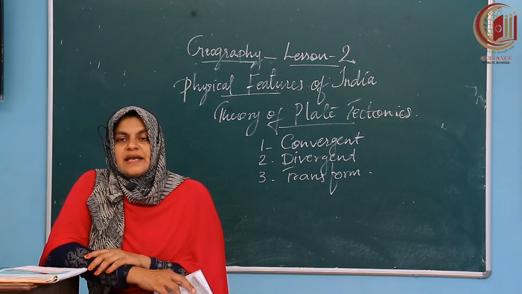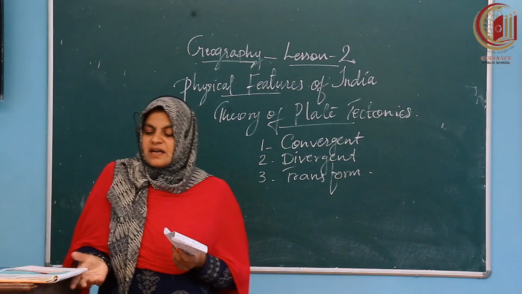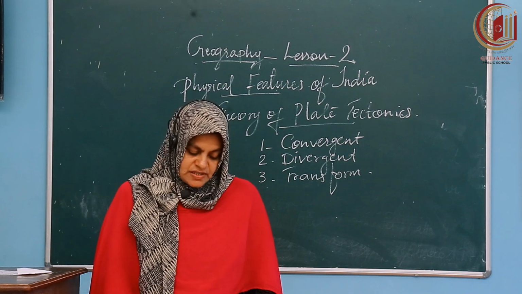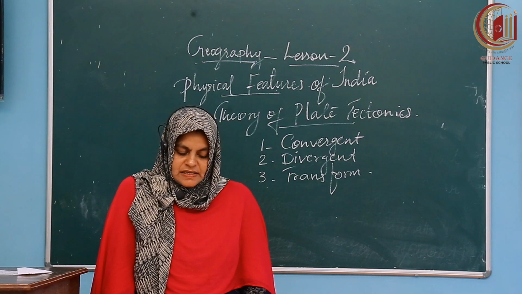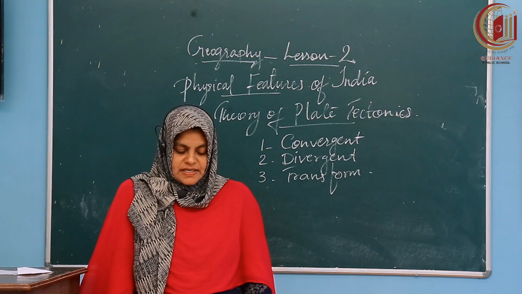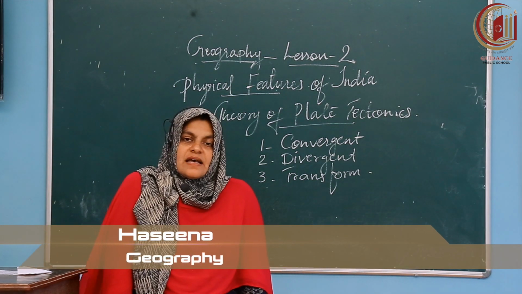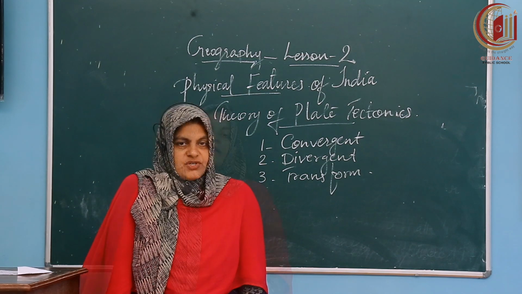Mainly there are 6 physiographic divisions: Himalayan mountains, northern plains, peninsular plateau, Indian deserts, coastal plains and the islands. These are the most important 6 physiographical divisions.